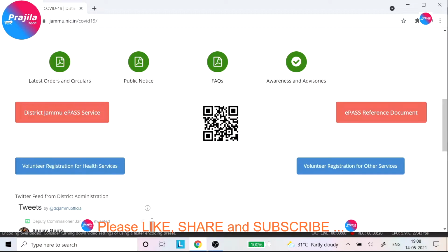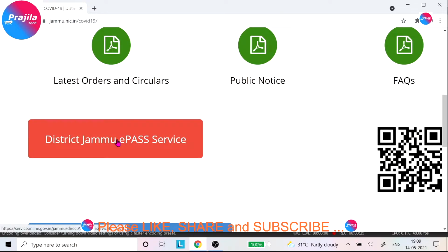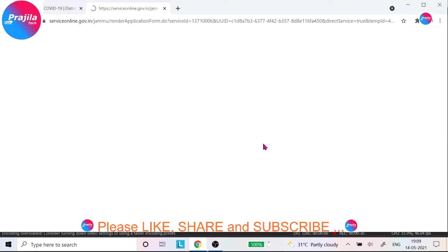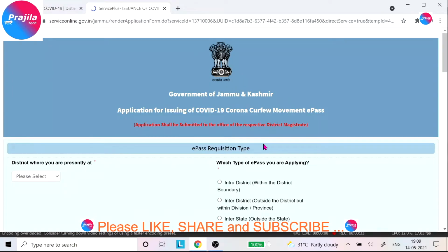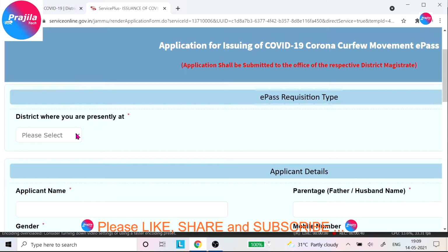Once you get this, scroll down and just click on this button, District Jammu e-pass service. Okay, there will be a warning message. You can click OK, and after that it will take you to the real Government of Jammu and Kashmir portal. You can see here: application for issuing COVID-19 corona curfew movement pass.